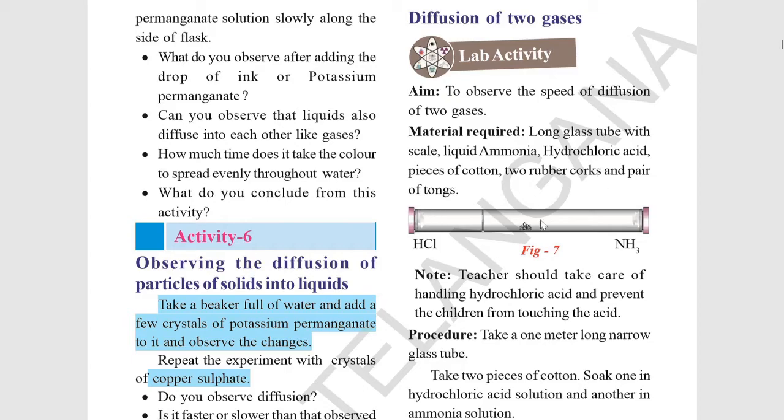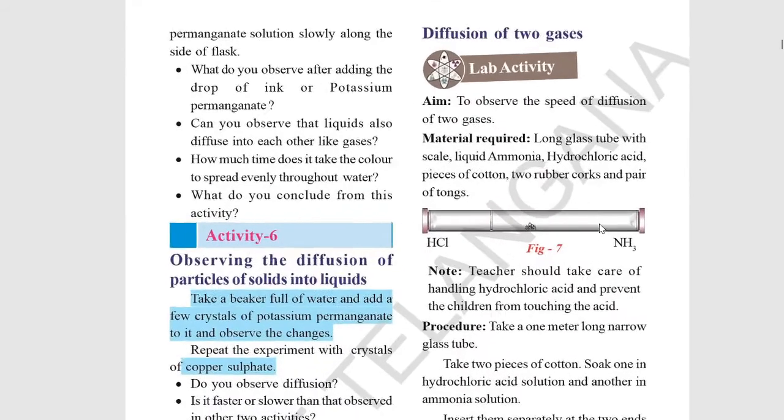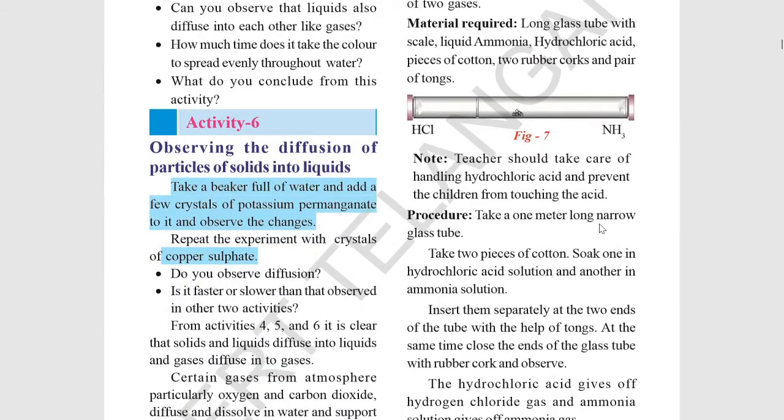Take a cylindrical tube of 1 meter, or whatever is available in your laboratory, put those cotton balls at each end and close it with a cork, so that the air should not come out of the tube or the cotton, and just leave it for a few minutes, or say half an hour.